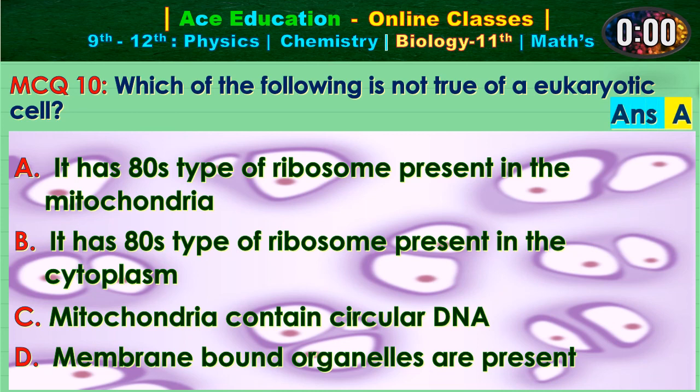Answer is option A, that is it has 70S type of ribosome present in the mitochondria.